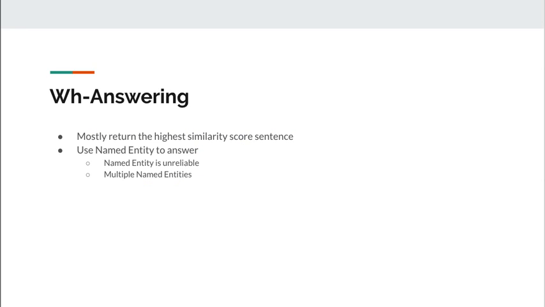For WH question answering, in general, we'll return the best score sentence. We also use named entity to concisely answer the questions. For example, if the question asks for a person's name, then if there is a unique name in the sentence, we'll return that. However, spaCy named entity library often gives wrong named entity types. So if there are multiple named entities of the same type, we'll only return the whole sentence.